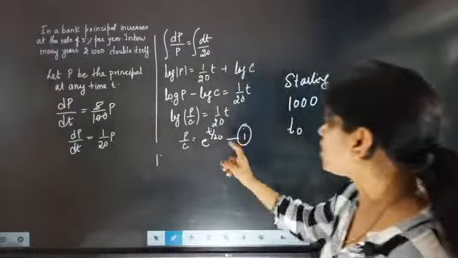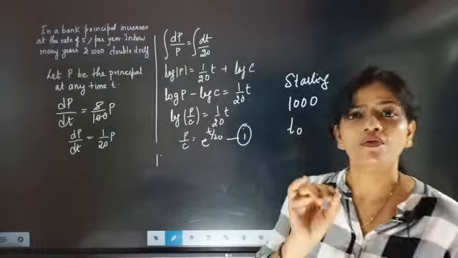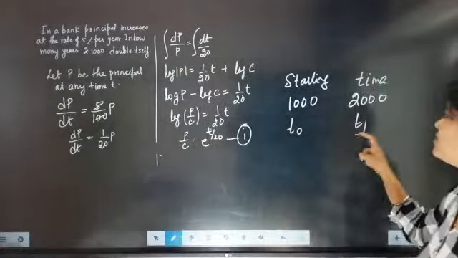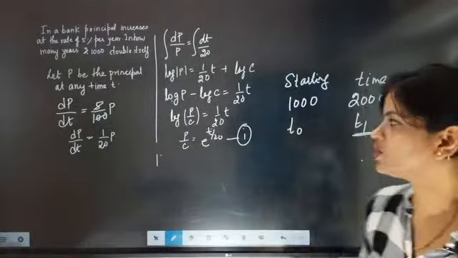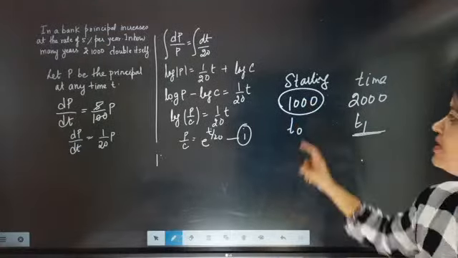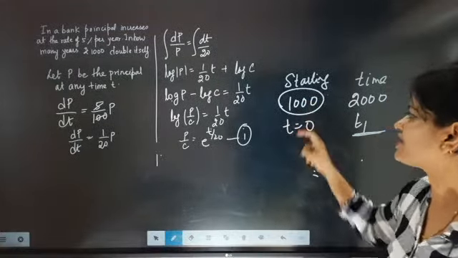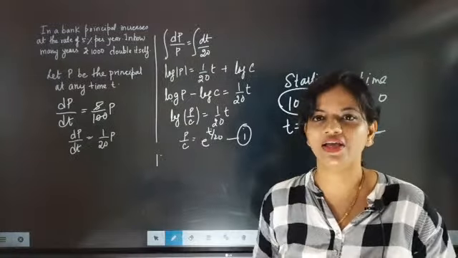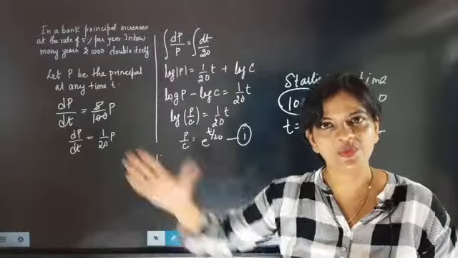So till now we got an equation. Now in this part, we have to get the time when the principal is going to double itself. So at the starting point, when the principal is exactly 1000, time is exactly 0, because today I have 1000 rupees, and it will not double today, it will take some time.